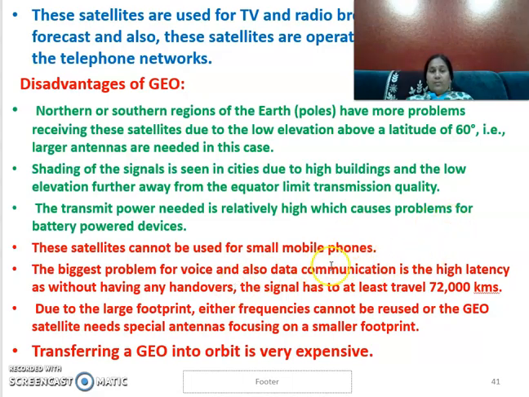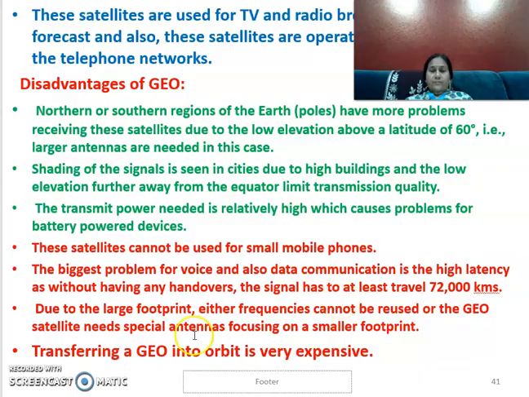And the biggest problem is with voice communication because of the latency. That is, there is a delay when you want to travel a huge distance from one country to another. If you want to communicate with your cell phone, there is a latency period, or a delay, or no signal is received because of the problem with handover from one location to the other. You need to hand over the signals. So that is also one more disadvantage with GEO.